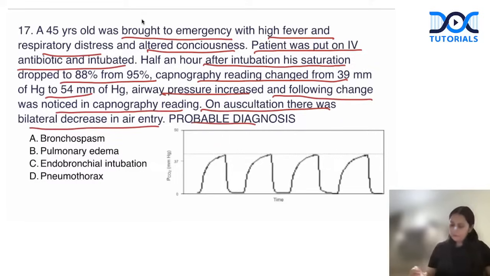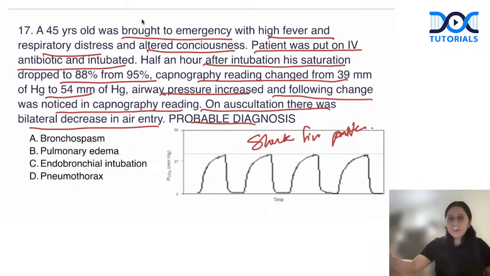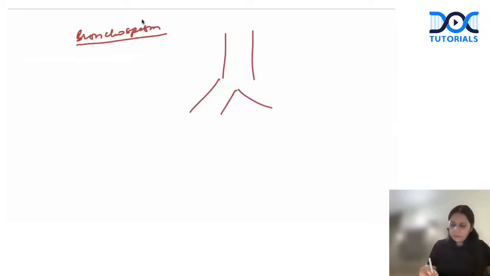So if I see this graph, this is the shark fin pattern of capno, right? This graph is telling me partial obstruction. The answer has to be bronchospasm, right? In bronchospasm, we get a shark fin pattern. So remember, what will happen in bronchospasm? The caliber of the airway will decrease in partial bronchospasm. So the airway caliber has decreased.